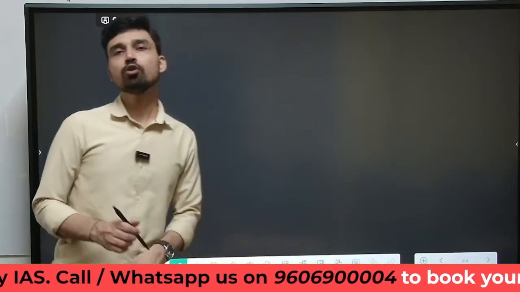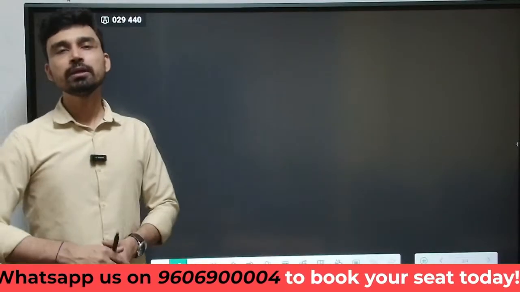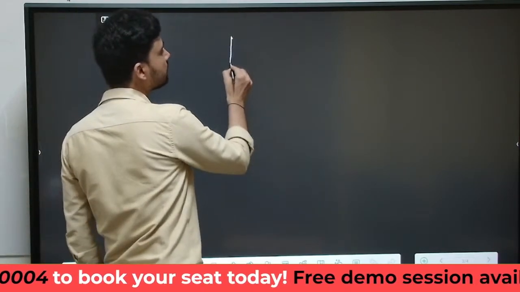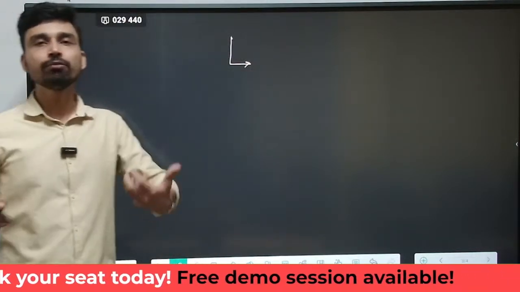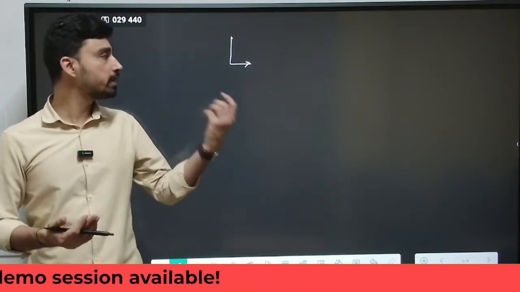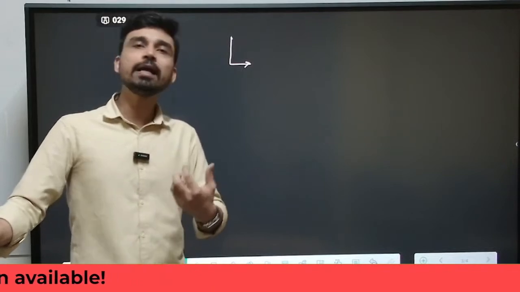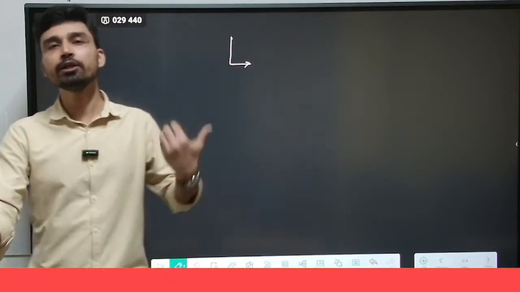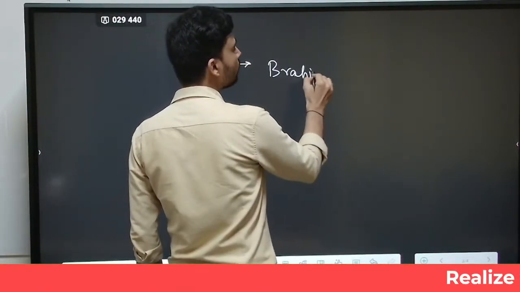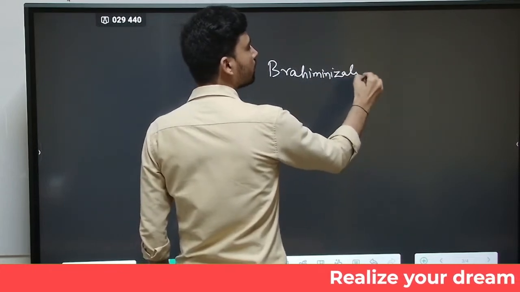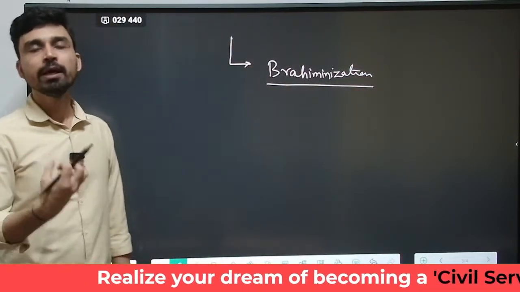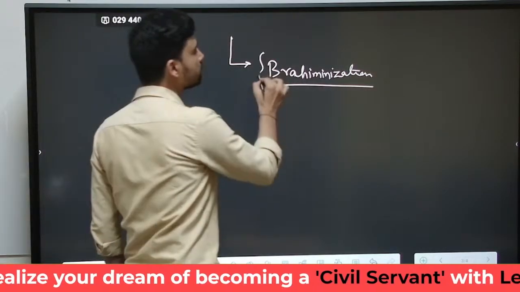What Professor Srinivas observed was that some members of a particular caste want to increase their social status. When he observed it for the first time, he saw that the people at the lower rung of the social hierarchy try to emulate the practices, beliefs and traditions of the Brahmin caste. So the initial term that Professor Srinivas used was Brahminization. That means the emulation of the practices, way of life, traditions and ideology of the Brahmins by people belonging to lower social status was called Brahminization.